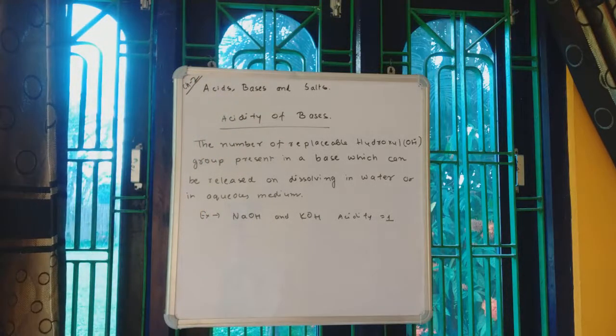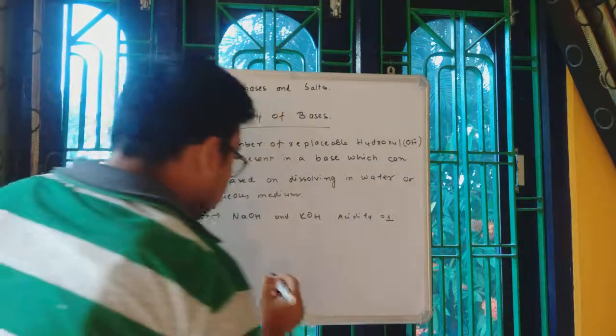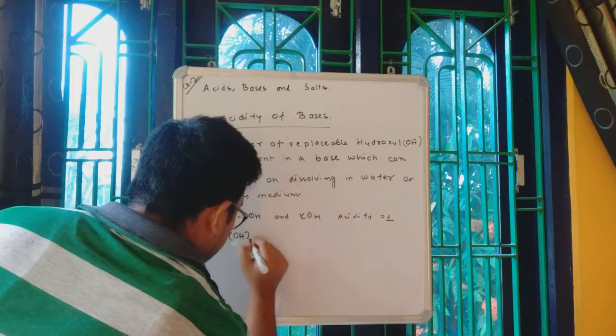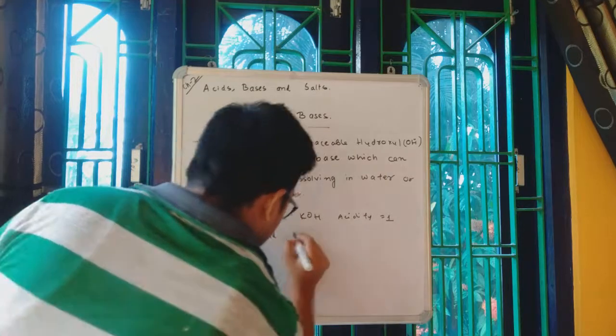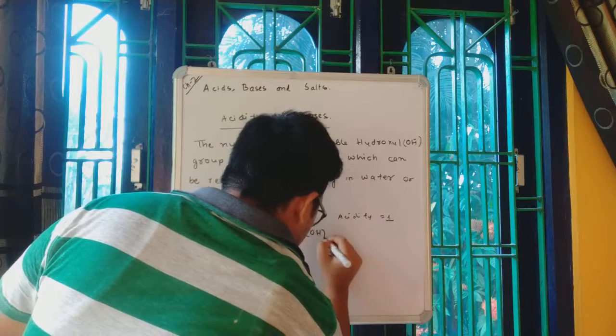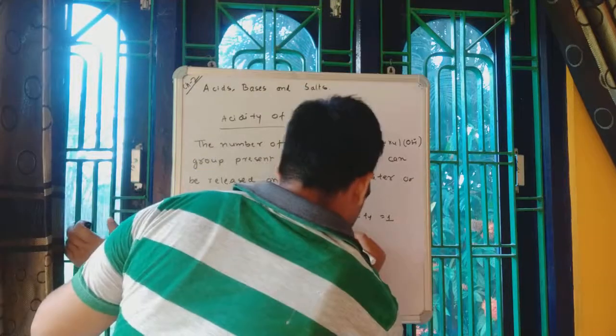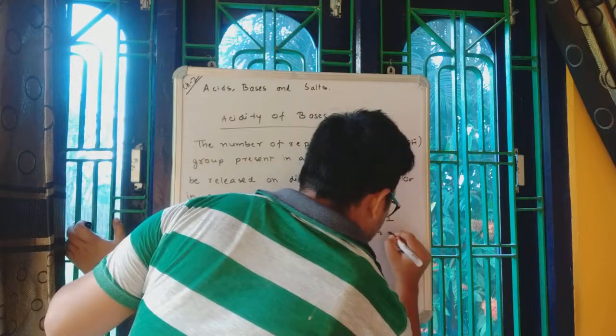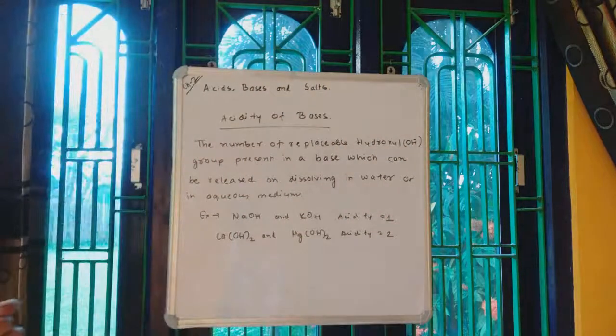Next we can write calcium hydroxide and magnesium hydroxide, whose acidity is 2. Why is the acidity 2?